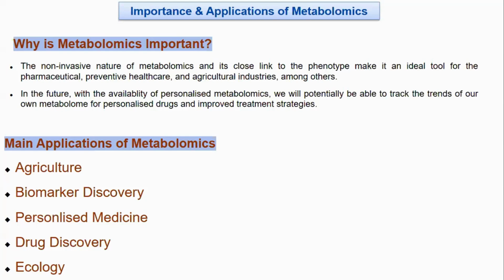So based on this, the main application of metabolomics is in agriculture. In agriculture, metabolomics plays an important role to identify or to develop a new pesticide for the betterment of the crops or plants, and also to identify the associated risk during the growth of the plants.